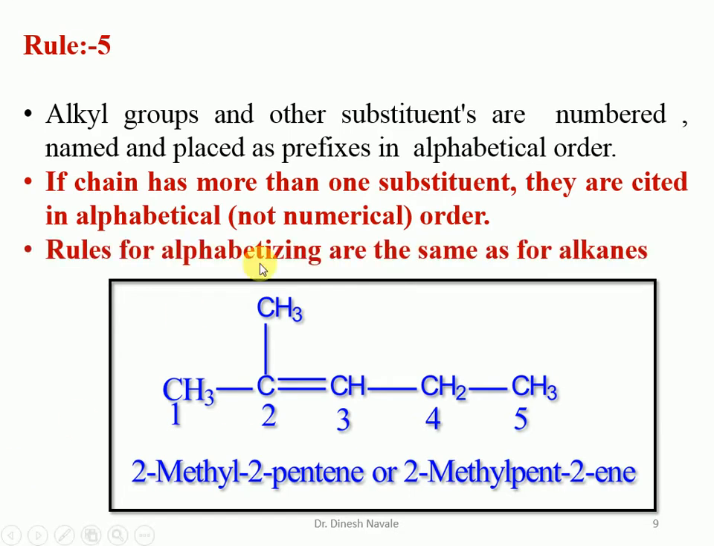The rules for alphabetizing are the same as for the alkane. We utilize the alphabetical order and the prefixes di, tri, tetra, same as in the alkane system. We use a comma between numbers when there are two or more substituents, for example between 2 and 3. A hyphen is used between the number and the name, and the name should be written as one continuous word. There should not be any space while giving the nomenclature.